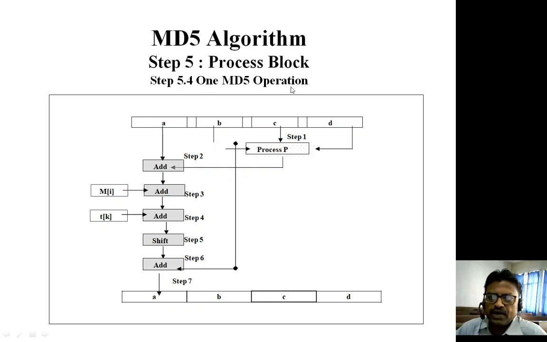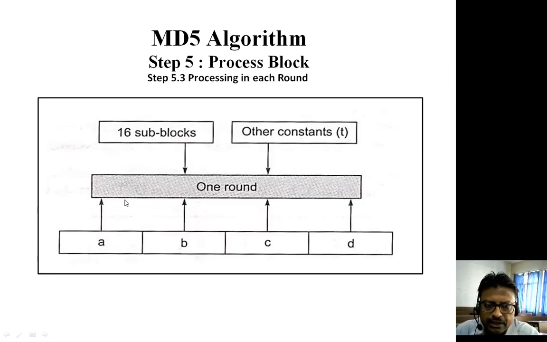Now this is one MD5 operation which is being represented. We have 4 chaining variables A, B, C, D. Whatever the values of B, C and D are, all these 3 values are processed in a process called P. Whatever the output of that process is, it is added with the value of A. Then the result of this addition is added with Mi, where Mi is sub block 1.